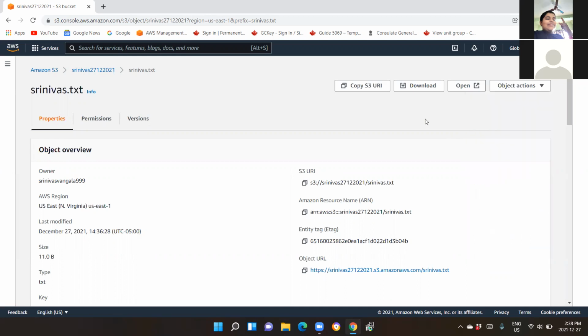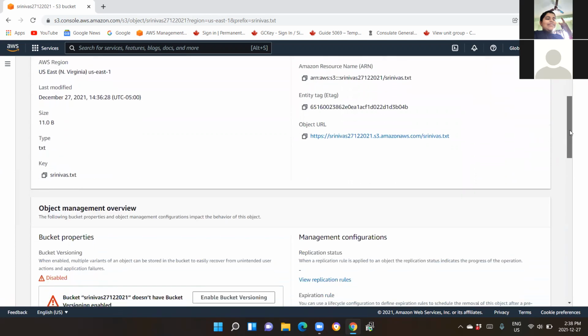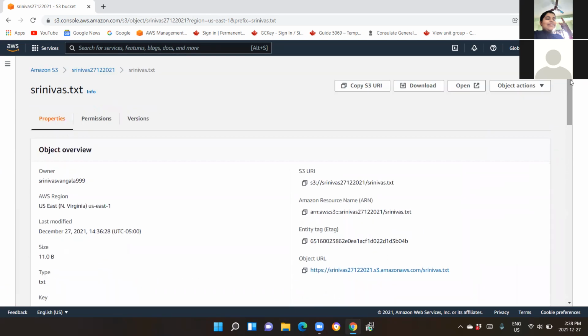The object properties are relevant to your JSON query, right? Some of the properties of the JSON query. If you scroll on this page itself, you see the owner name is Srinivas Vangala 999. That is none other than your account name. Then comes your AWS region, which is US East Northern Virginia, that is us-east-1. Last modified is when you uploaded. Size is 11 GB. Type is TXT.